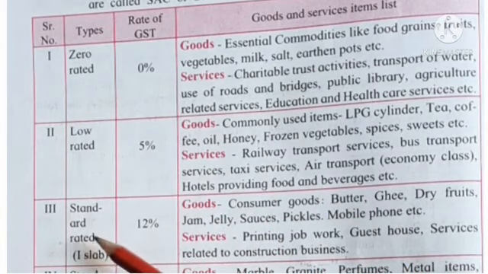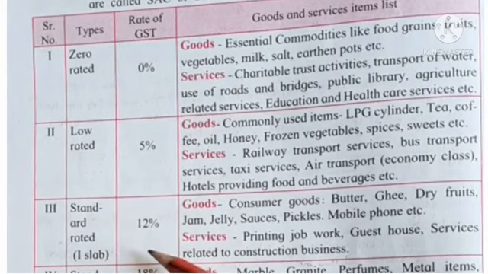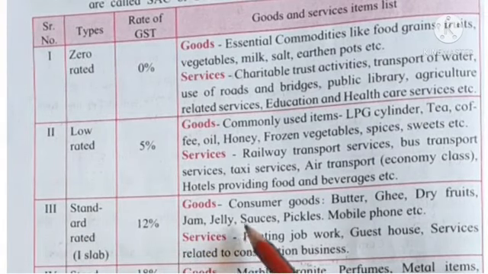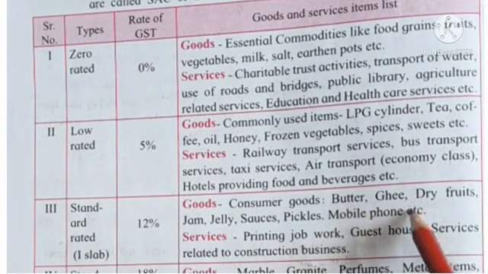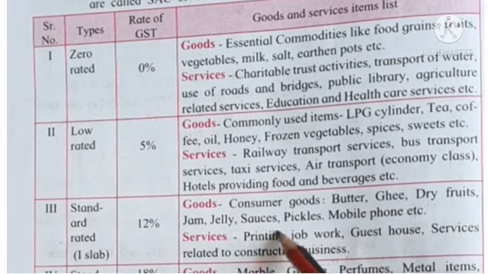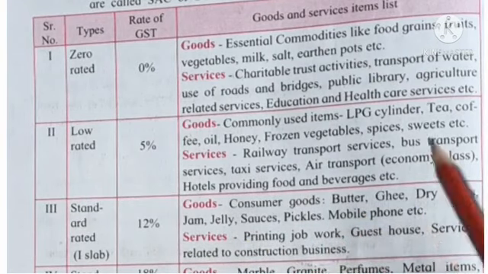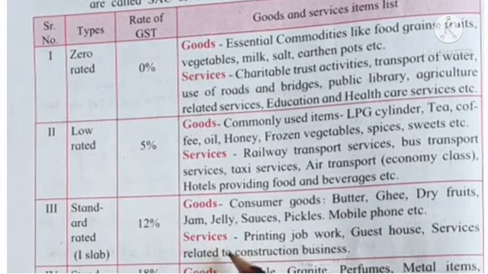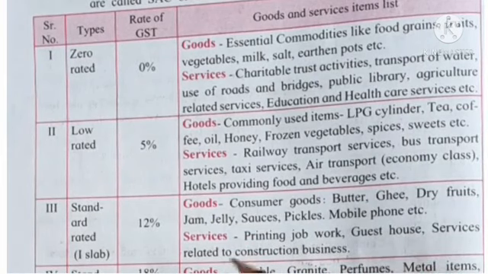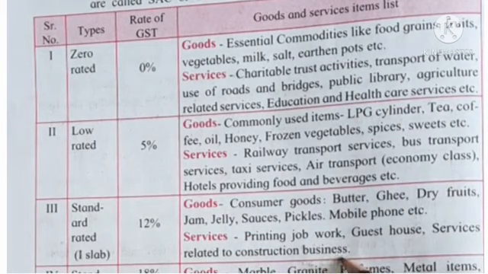Then third type is standard rated, that is first slab. It has rate of GST 12%. Which are the goods? Consumer goods, butter, ghee, dry fruits, jam, jelly, sauces, pickles, mobile phone, etc. Means these are the goods. And services: printing job works, guest house, services related to construction business. In these services, there is rate of GST 12%.